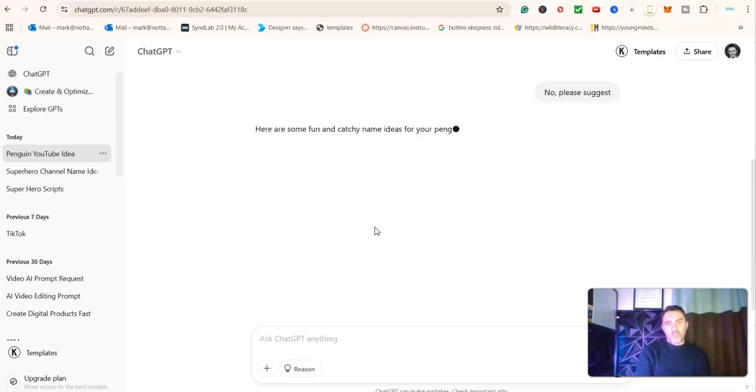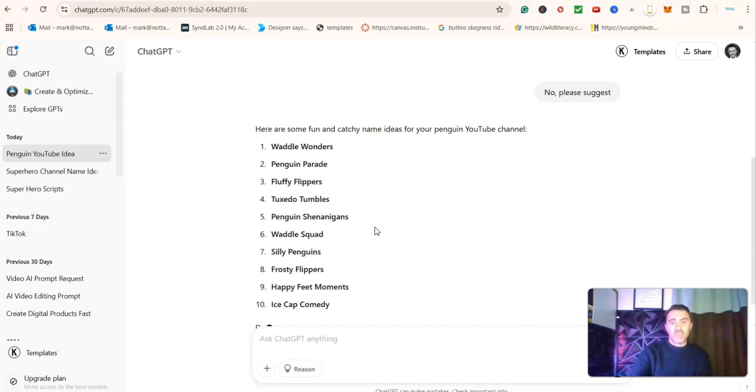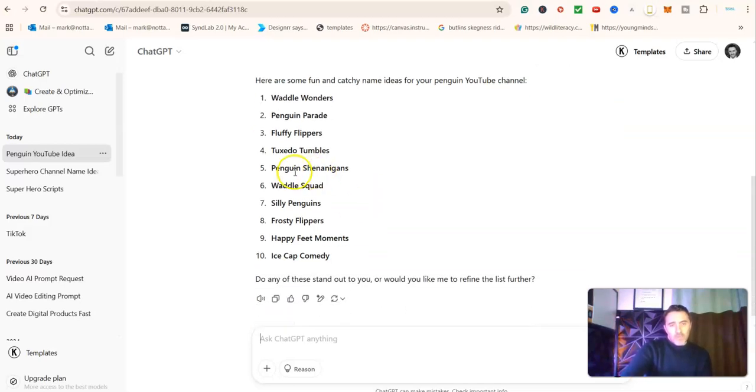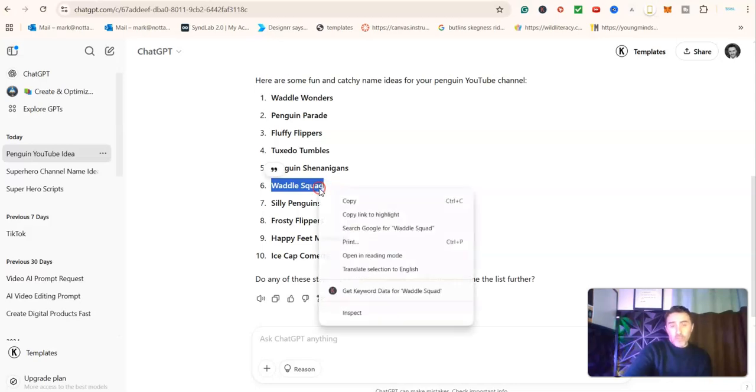And all I'm doing here is getting the AI to do the hard work for me. You can see so far, it has come back with some really good penguin shenanigans. So we're going to go with one of these, okay? Let's go with Waddle Squad, Happy Feet Moments. We'll go with this one for now.